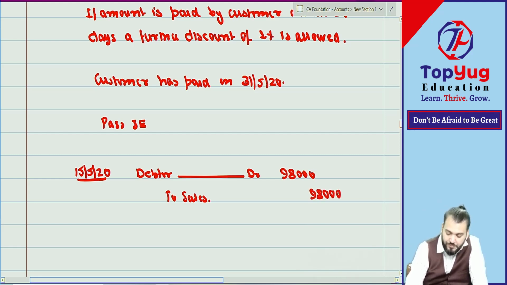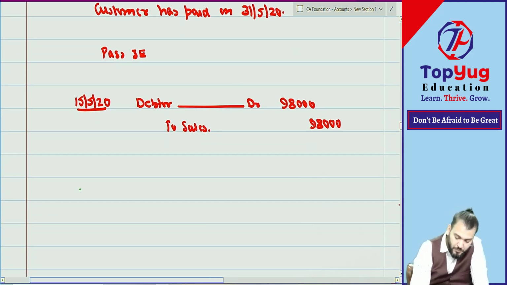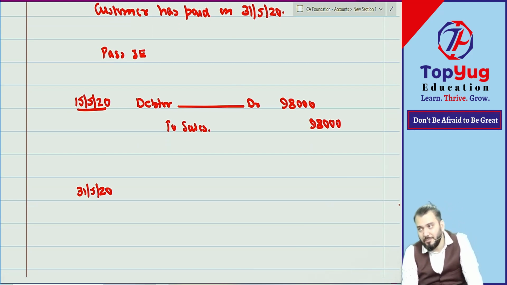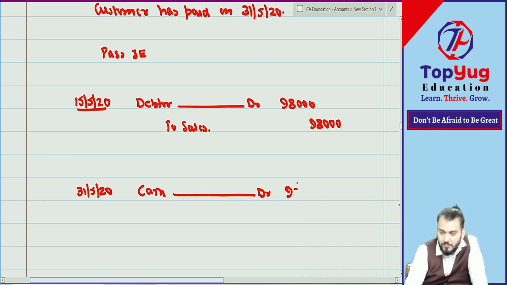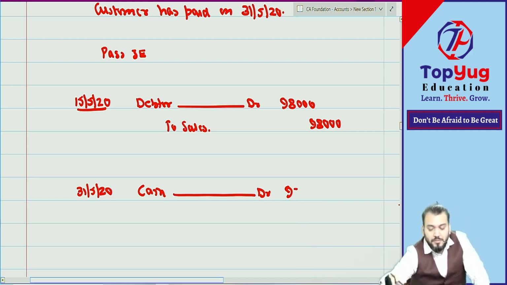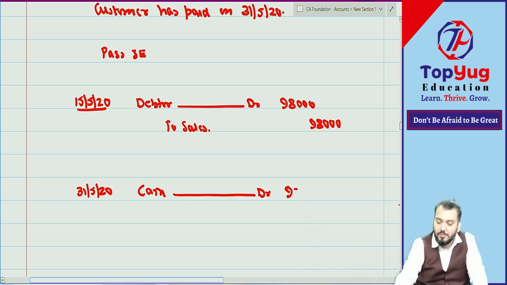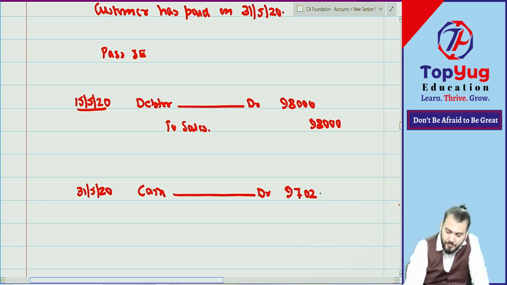Then what journal entry? For 31st May, it is paid within 30 days, so an additional 1% discount will be allowed. What journal entry? How much cash collected? What discount I have given, how much? 1% of 98,000 is 980. So amount collected is 97,020.